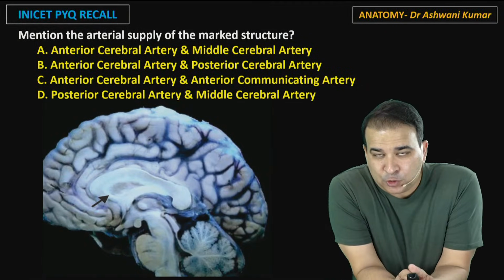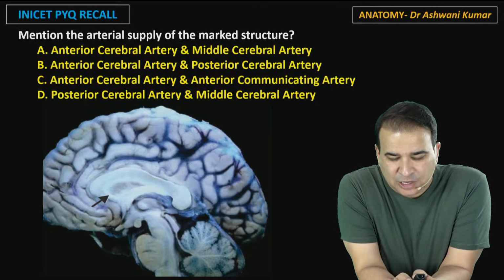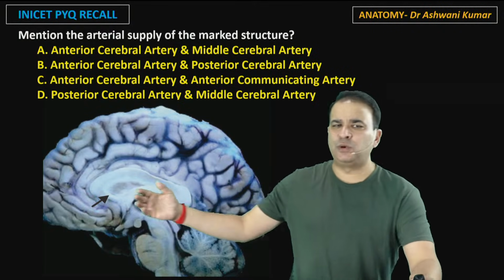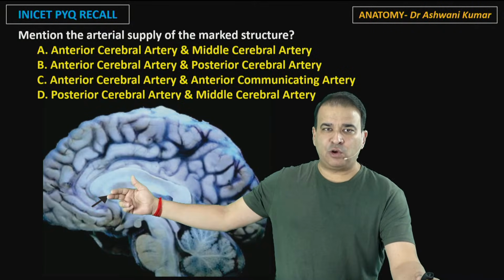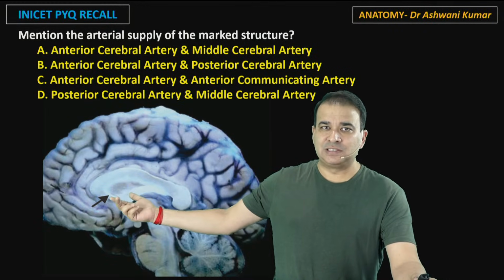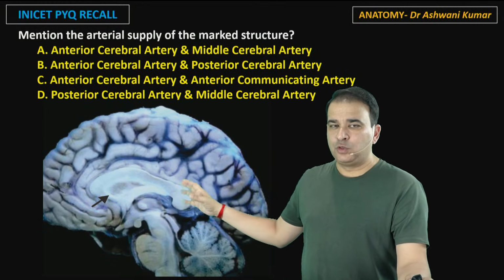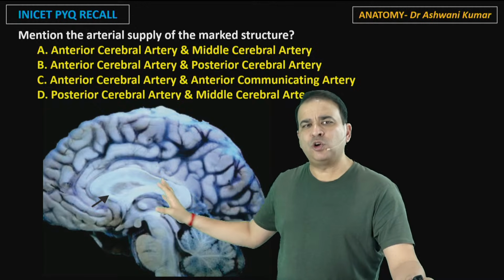Mention the arterial supply to the marked structure. Well, the marked structure is the corpus callosum, and they have put an arrow on the rostrum of the corpus callosum, doesn't matter wherever they put the arrow. Now the question is about what is the blood supply to the corpus callosum basically.